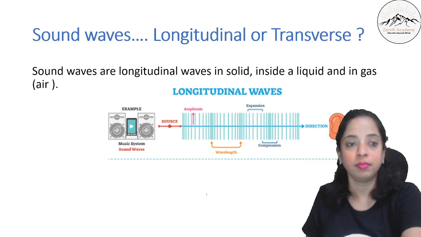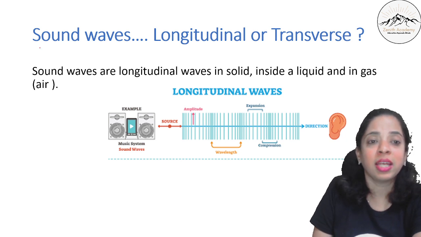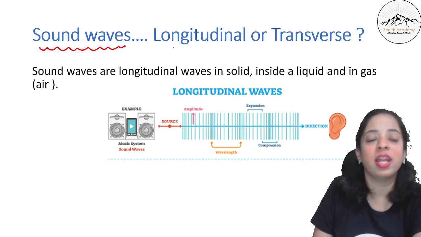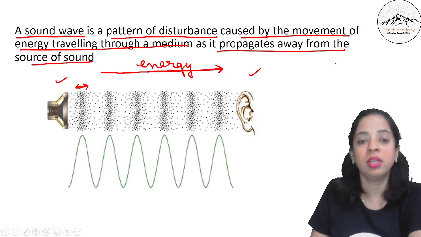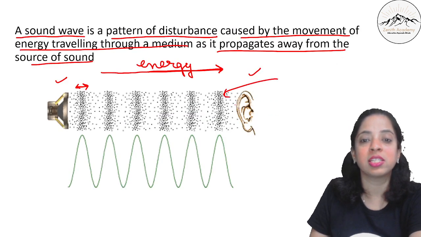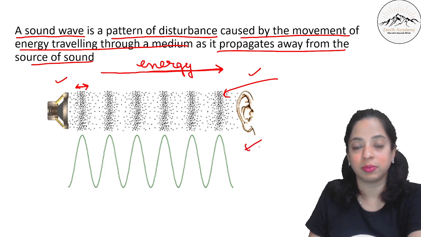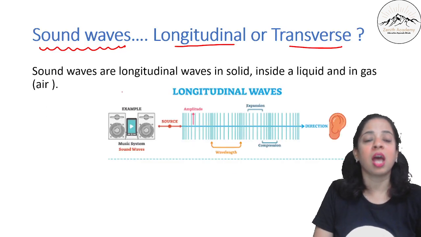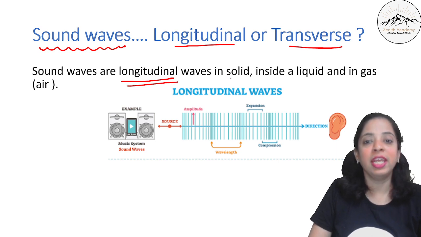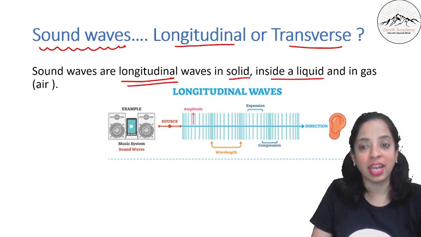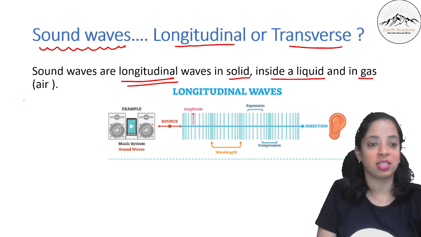Okay. Now, many a times we have this doubt that sound waves are longitudinal or transverse. So sound waves basically are longitudinal waves in solid, inside a liquid and in gas.